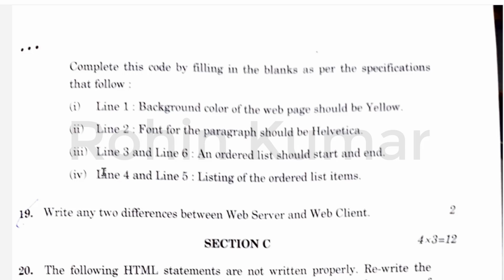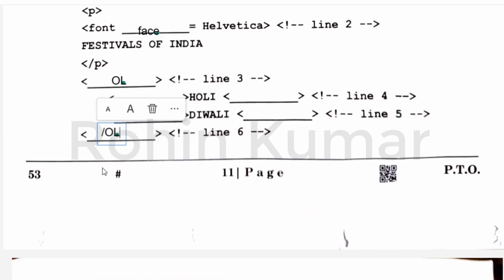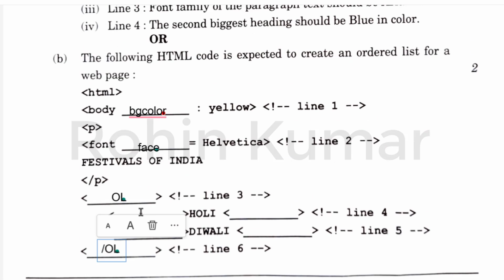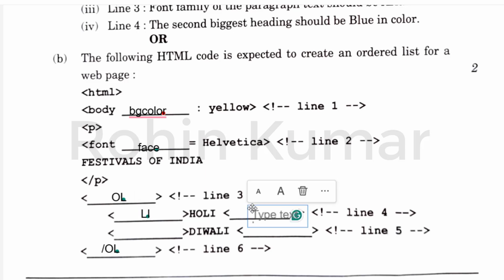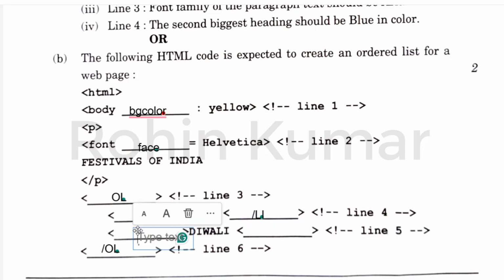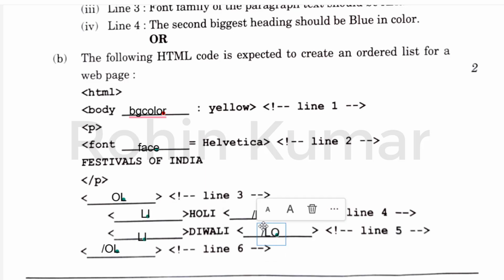So next one is fourth and fifth line is listing of the ordered list items, and as all of you know that li tag is used to list the items of the list. So we should write li tag in these blank spaces. So this is the proper code we should write. So bgcolor, face, OL, LI, closing LI, LI, closing LI, and closing OL. So this is the right answer, friends.